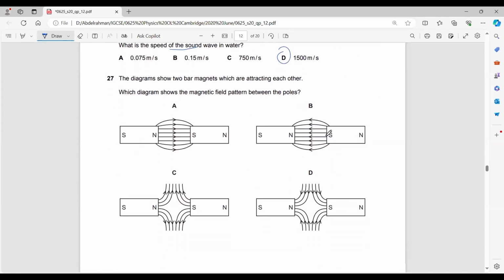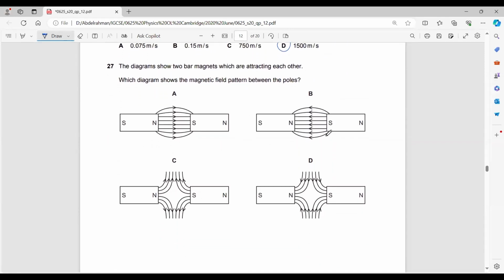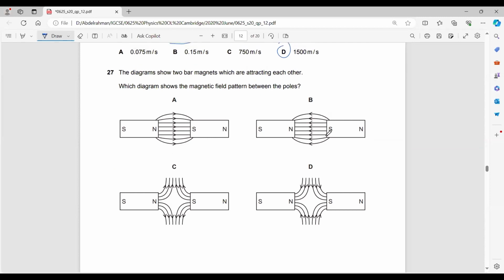Which diagram shows the magnetic field between the poles? Definitely it would be A, north to south. This is an easy question. Okay, good.